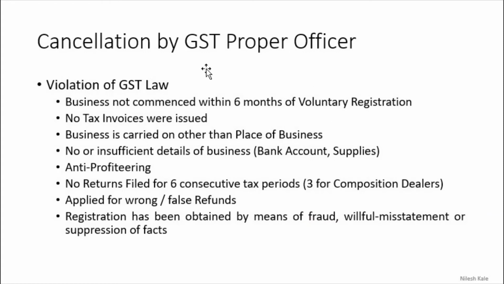If you are doing any violation of the GST law, then cancellation can be done by the proper officer. These are the following cases: business not commenced within 6 months of voluntary registration. See, you are taking voluntary registration, but you are not starting business within 6 months. It means the GST proper officer will cancel your registration because you are not using your GST account, right? No tax invoices were issued. A tax invoice has to be issued. If you are not issuing tax invoices, then the GST proper officer will cancel your registration.